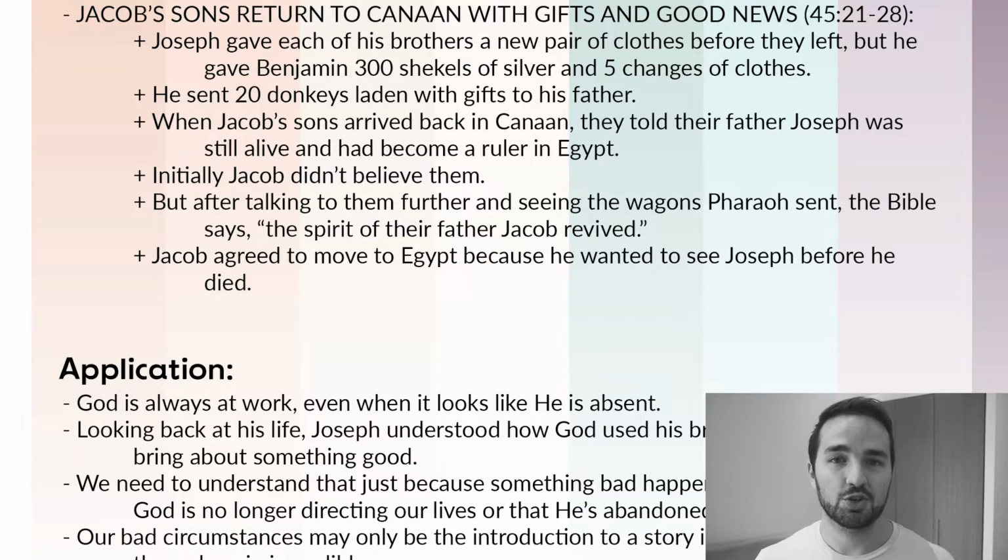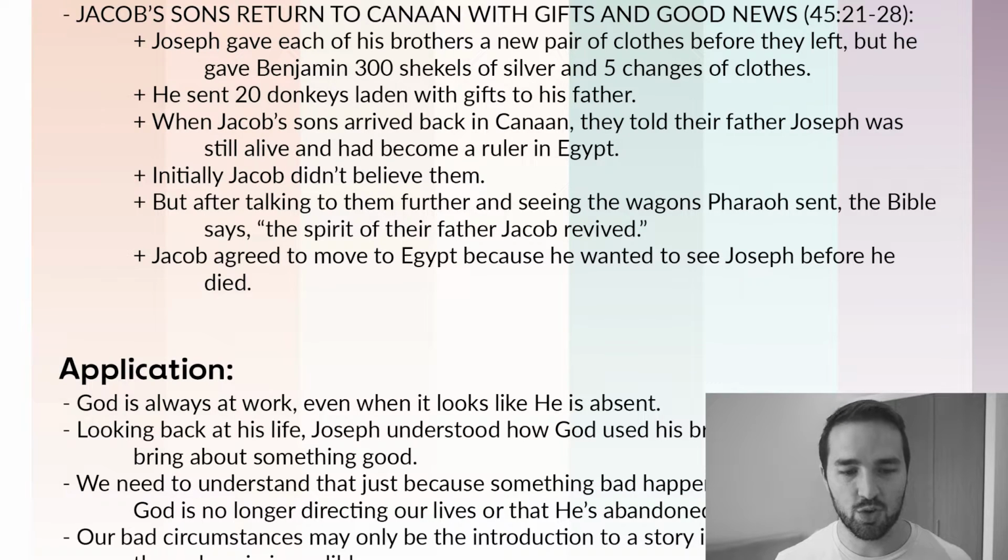And when Jacob's sons arrived back in Canaan, they went up to their father and they told him that Joseph was still alive and that he had become a ruler in Egypt. Now, Jacob didn't believe them initially, but as they talked with him more, told them about their experience with Joseph, and Jacob saw the wagons that had come from Pharaoh, the text says that, quote, "the spirit of their father Jacob revived." So Jacob agreed then to move his entire household down to Egypt because he wanted to see Joseph before he died. So that is Genesis chapter 45.